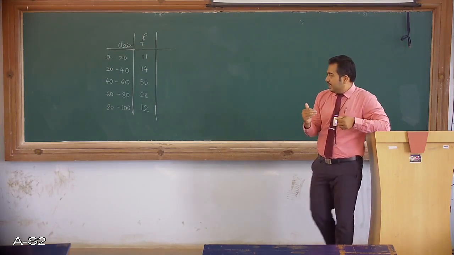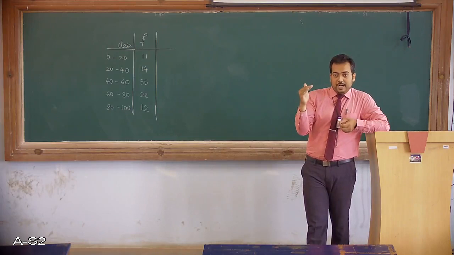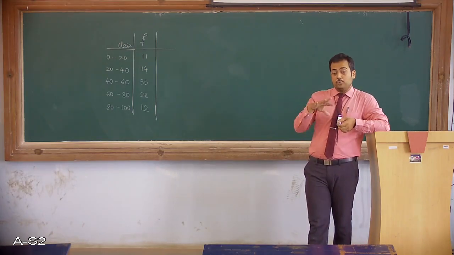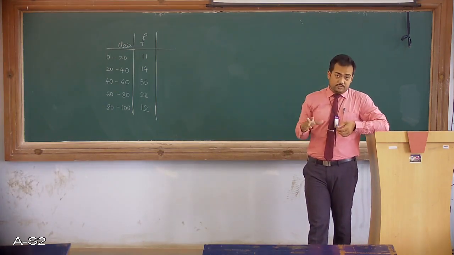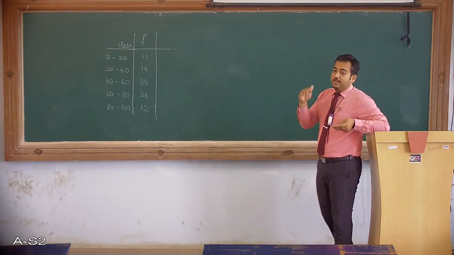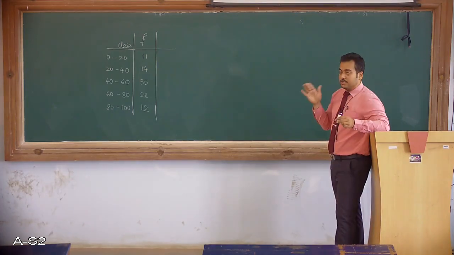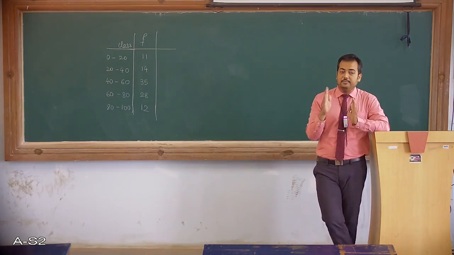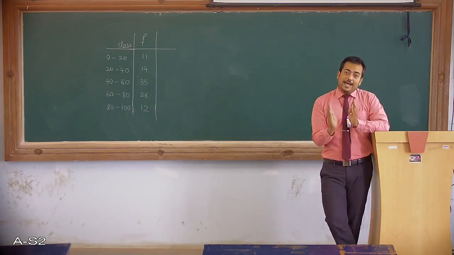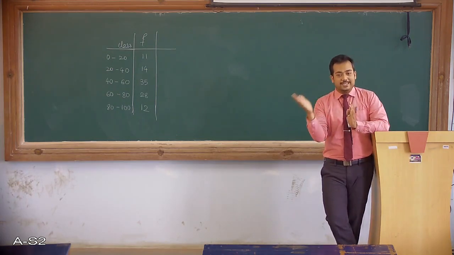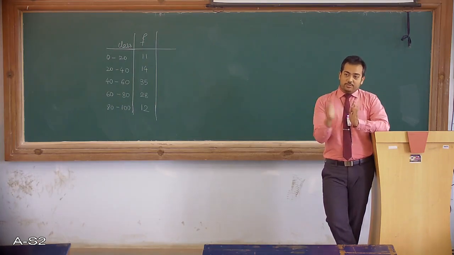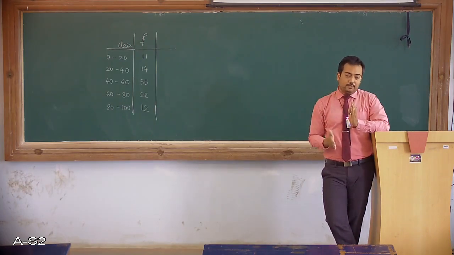So what you can say is that the central part and the second half are contributing more to the distribution. So in the central class, 40 to 60, we may expect our arithmetic mean to incline towards the right side. Between 40 and 60, the middle is 50.